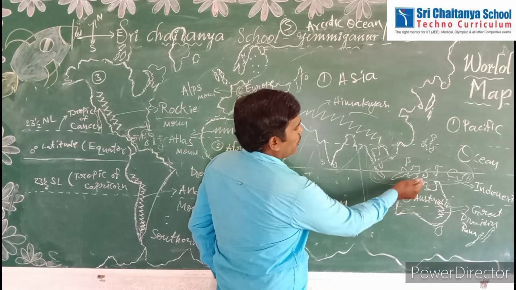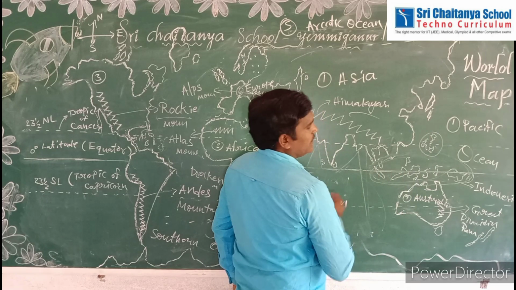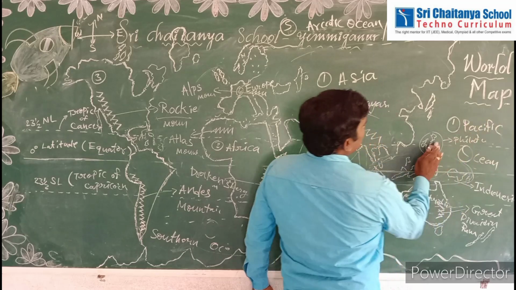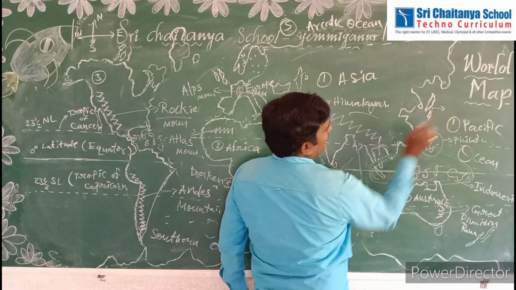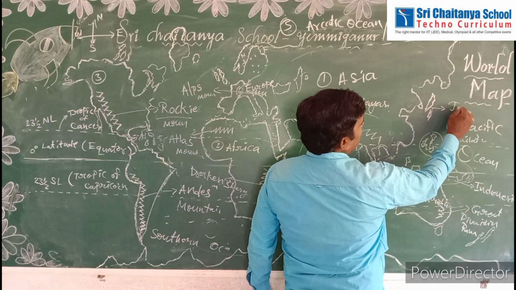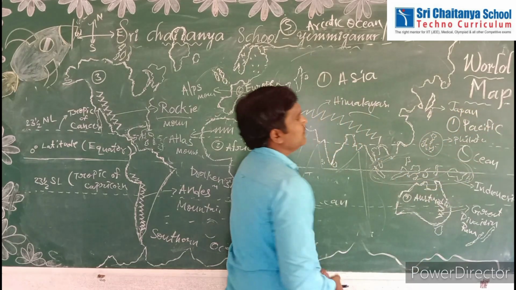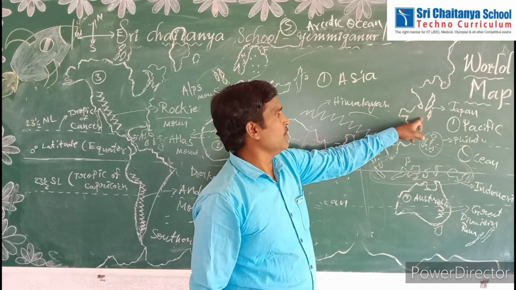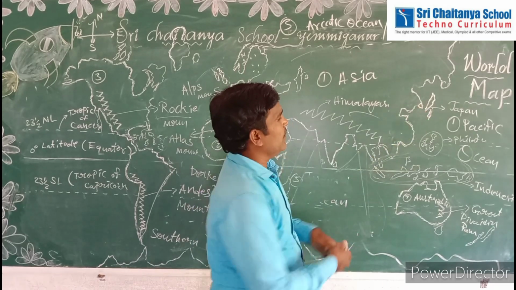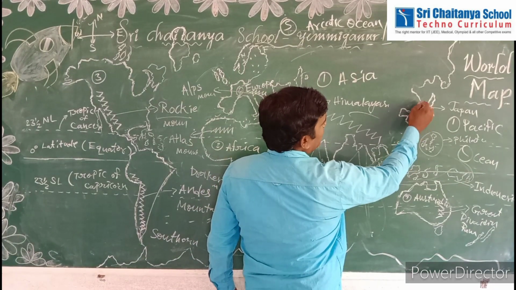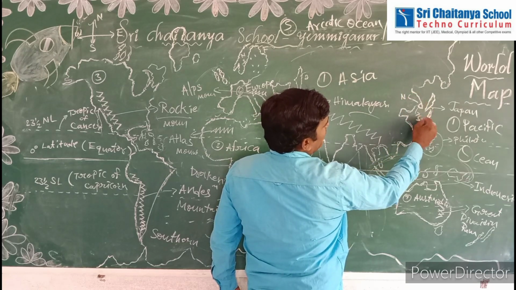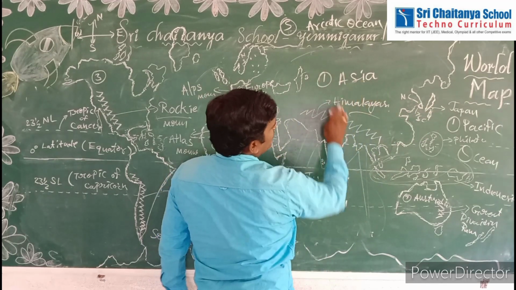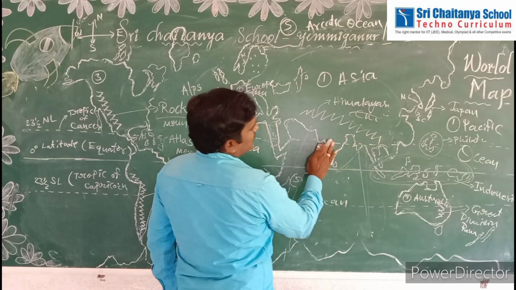Next, near Indonesia, we are seeing another group of islands. This is the Philippines group of islands. Next to the Philippines, some more islands are there. This is Japan. Keep in mind, Japan is very important. Japan is called the land of the rising sun. Besides Japan, there are North Korea and South Korea. This is North Korea, this is South Korea, both near Japan. This is China. India.